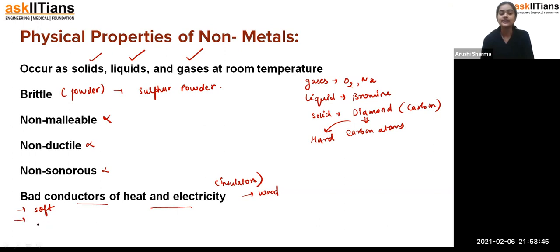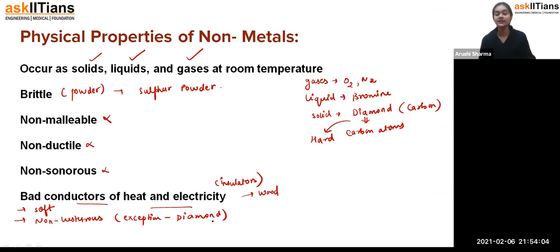And even, students, they are non-lustrous, that means they are not shiny in nature. But again, there is one exception, students, that the diamond is lustrous. Exactly, we know this thing, the shine of the diamond, oh my god. So that's the exception here.